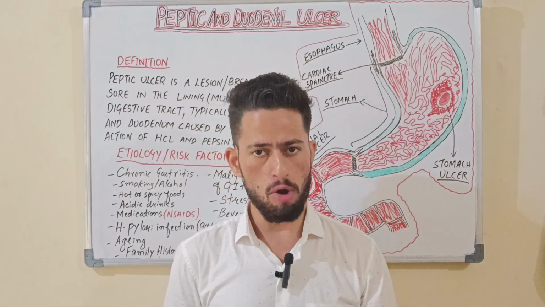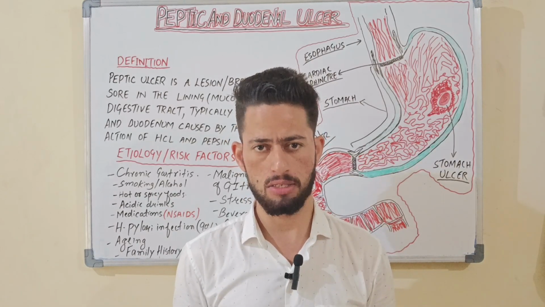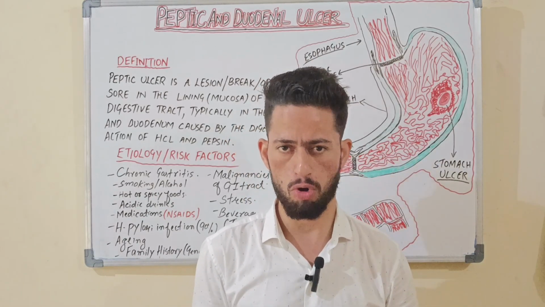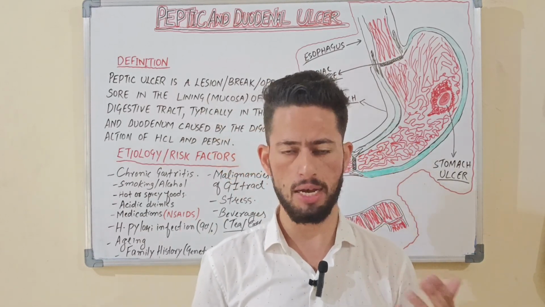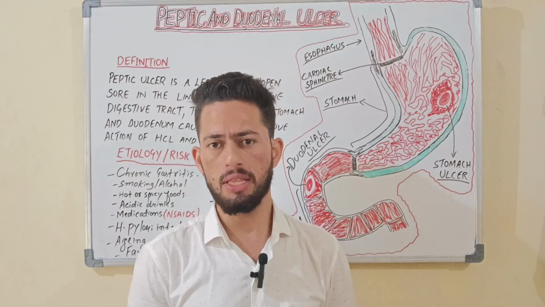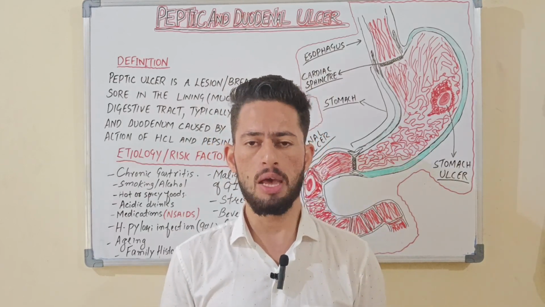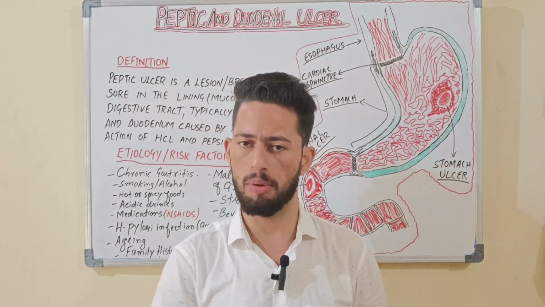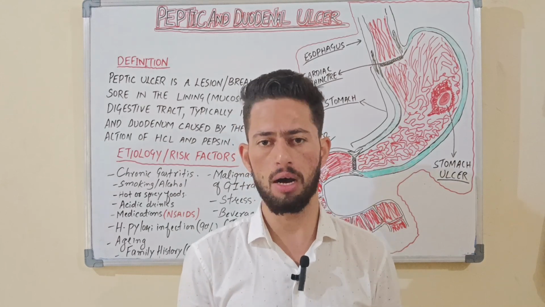When stomach acid keeps on releasing, because the parietal cells present inside the stomach are responsible for the synthesis and production of HCl and pepsin, and they keep on secreting HCl, what happens? It will damage the gastric mucosa, or we can say mucous membrane, or lining of the stomach.